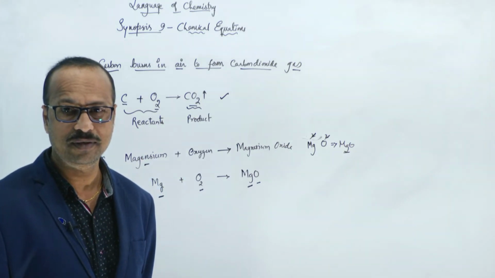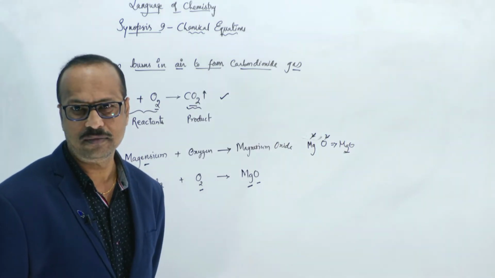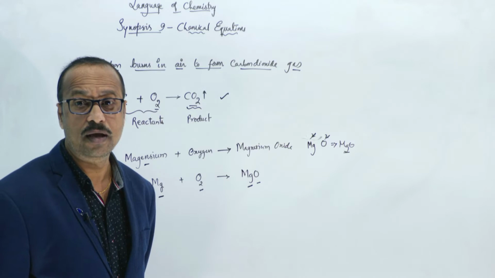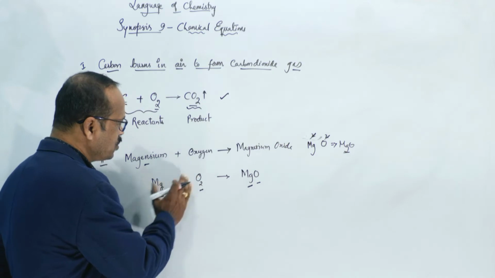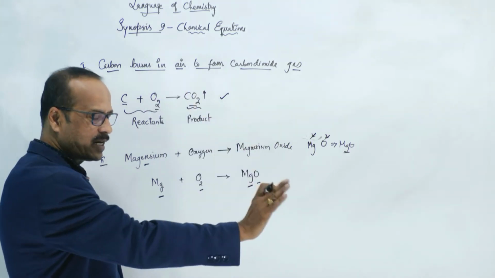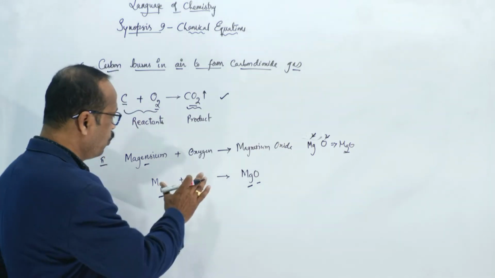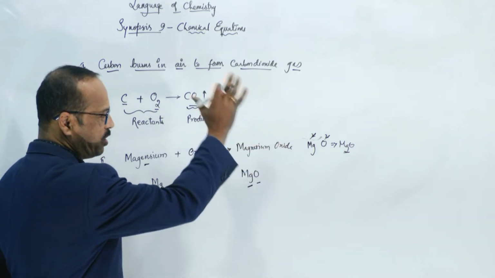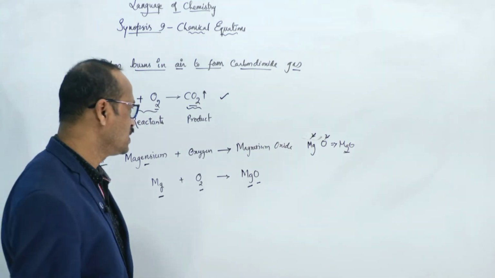Clear to you? So what do we need to do to get the marks? You need to balance the equation. Balancing means what? However many atoms are on the reactant side, the left side, the same number of atoms should be present on the right side also. That is called balancing. However many elements or atoms are reacting on the left side, the same number should be on the right side. Then we can say that is called balancing of the equation.